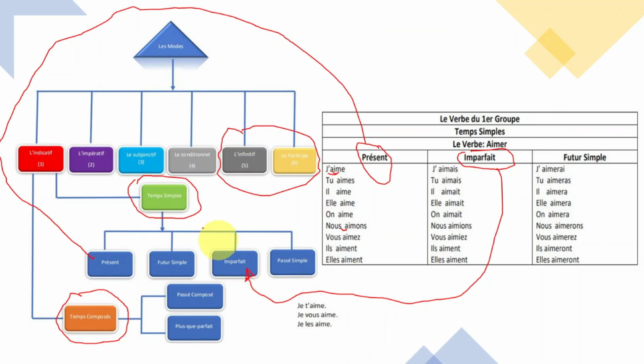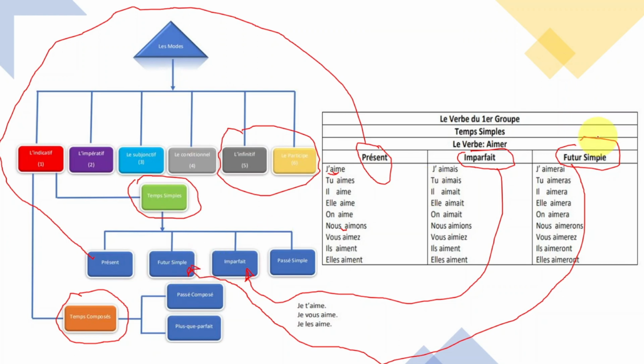So inside of this, it's coming from the temps simple, and indicatif is the part of the mode. Okay? Now, futur simple, it's coming from right here. Futur simple is coming from right here.